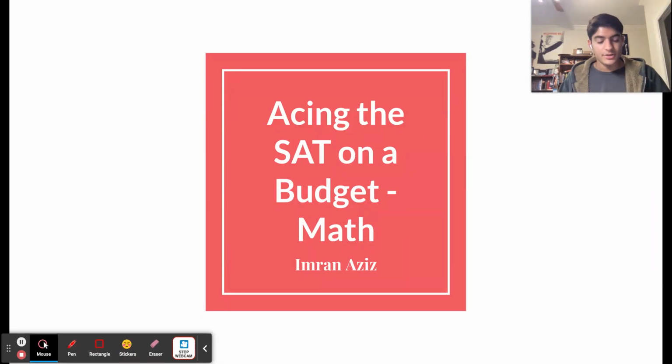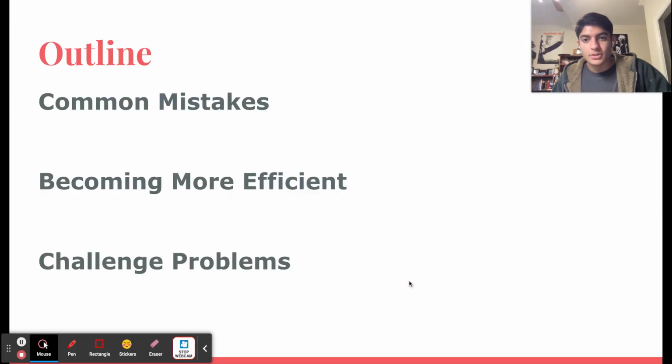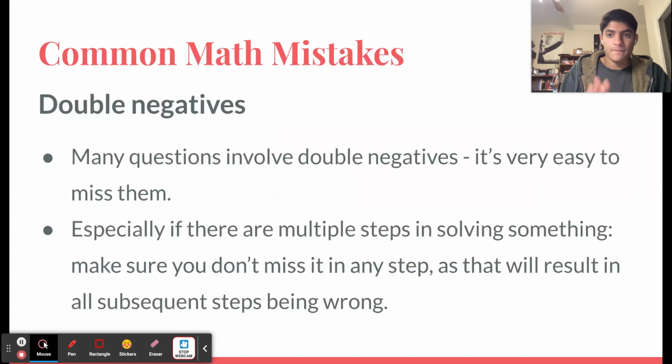So, this lecture and these slides are going to be focused on the math section of my book. The math section of my book is divided into three parts. The first is common mistakes, the second is becoming more efficient, and the third is a compilation of challenge problems that I picked out. In this lecture, I'll just be going over the first two sections.